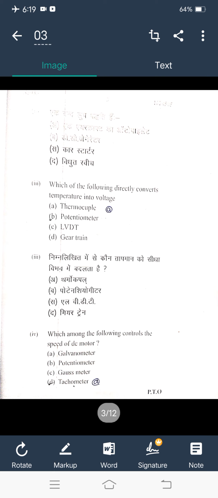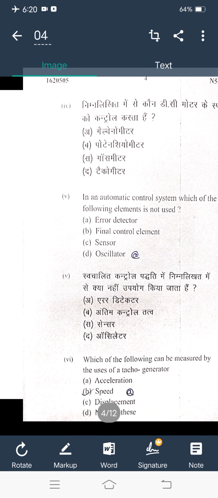But sometimes the confusion is with the tacho generator. Okay. Tacho generator is the device which measures the speed of motor. But in these options, tachometer is given. Among all of the options here, only tachometer is correct, which controls the speed of motor. So question number 4, the right answer is option D.